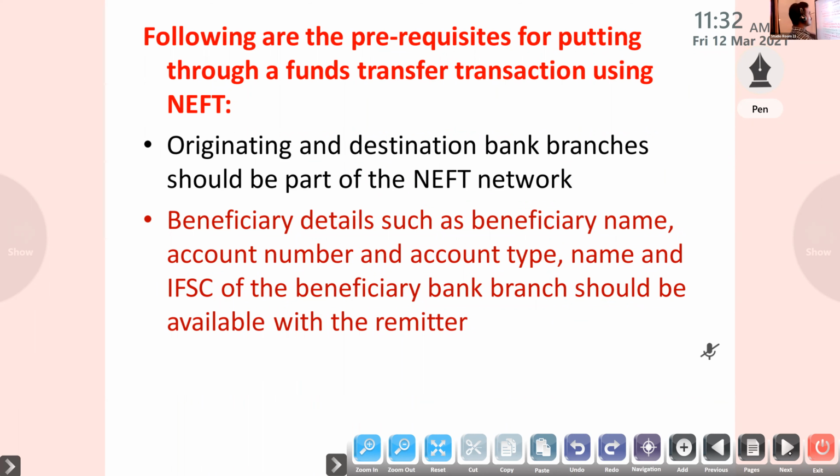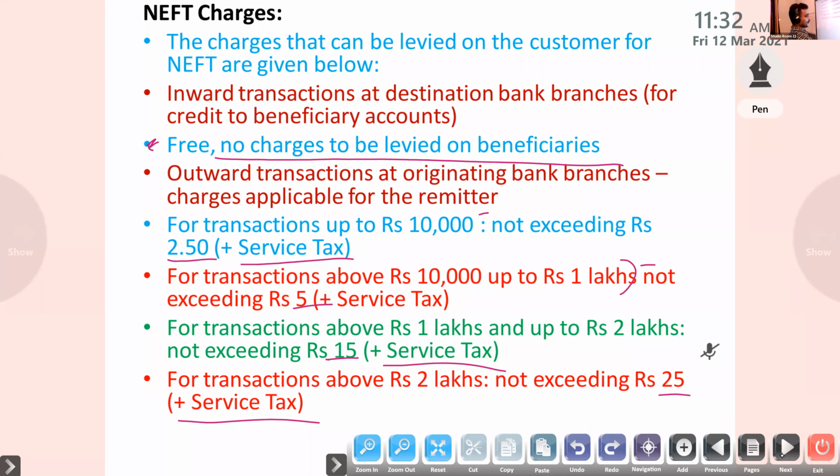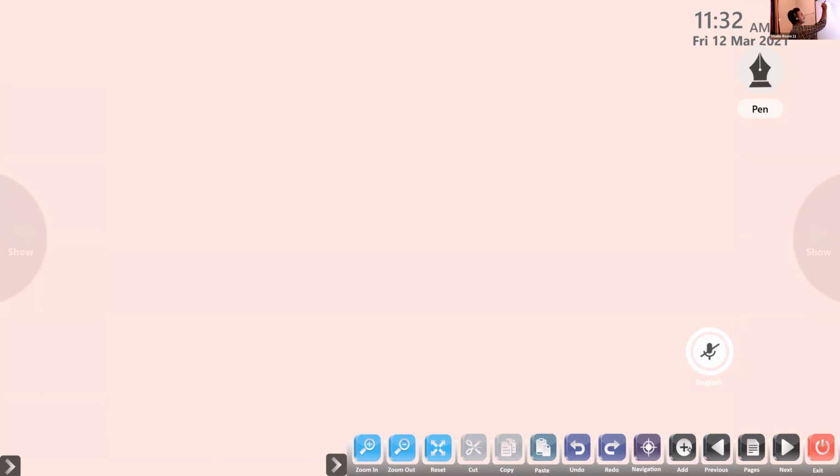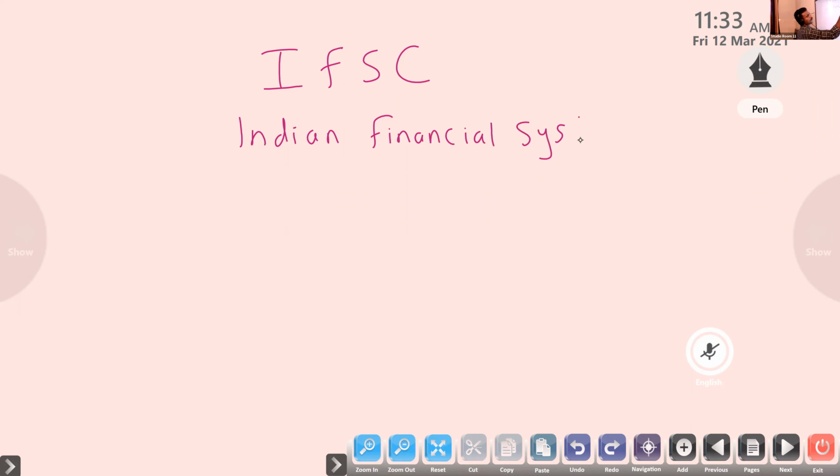Then here, one thing you have to remember: IFSC. Indian Financial System Code, that is the full form. For NEFT only, for every transaction, Indian Financial System Code.